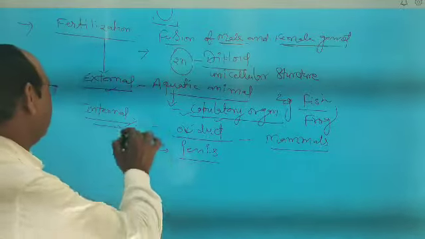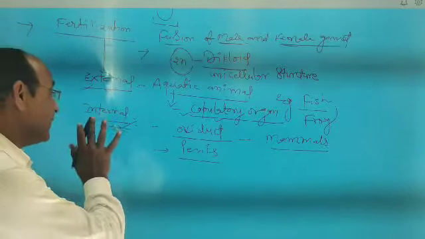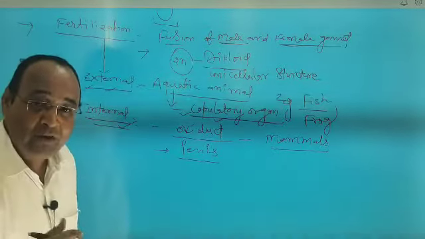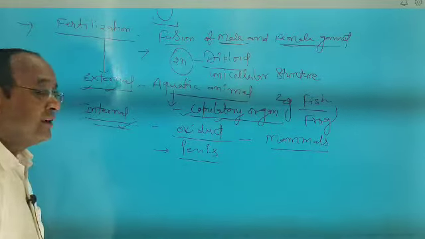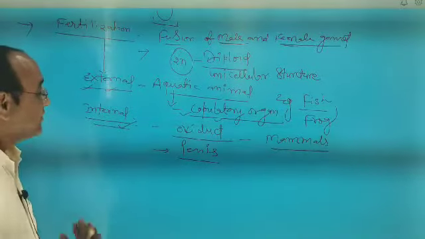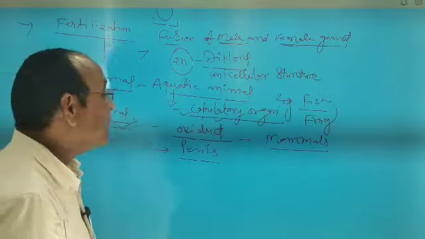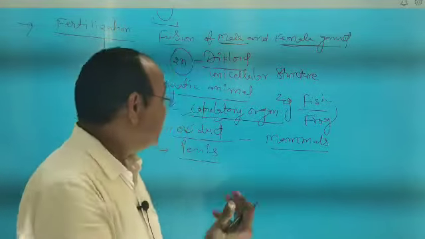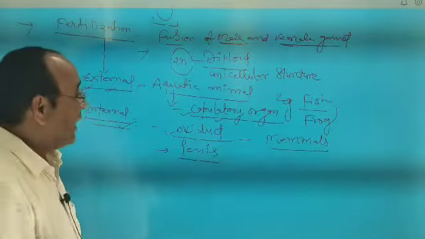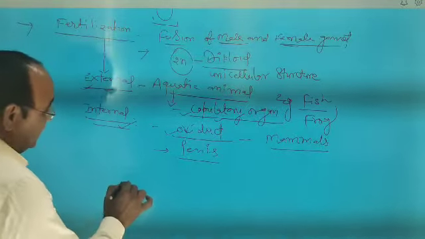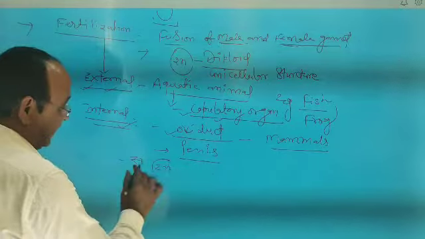So in external fertilization, aquatic medium is present, but in internal fertilization, for the movement of sperm, a special liquid is present in the female vagina or female reproductive tract, which helps in the movement of sperm, and sperm moves toward the ovum inside the oviduct for the fertilization process. And the result of fertilization is the formation of a 2N zygote.